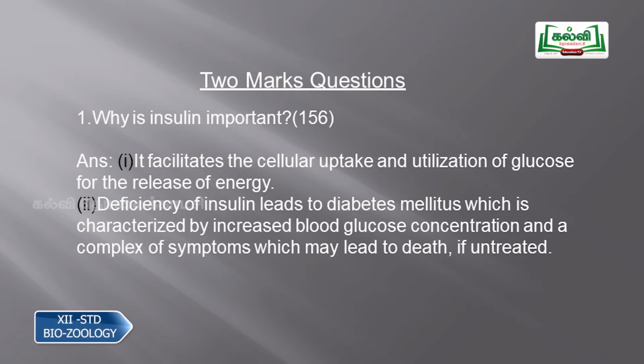So the first question is, why is insulin important? The answer is, it facilitates the cellular uptake and utilization of glucose for the release of energy. And second, the deficiency of insulin leads to diabetes mellitus, which is characterized by an increased level of blood glucose concentration and a complex of symptoms which may lead to death if untreated. So these are the 2 points you have to write for why insulin is important.